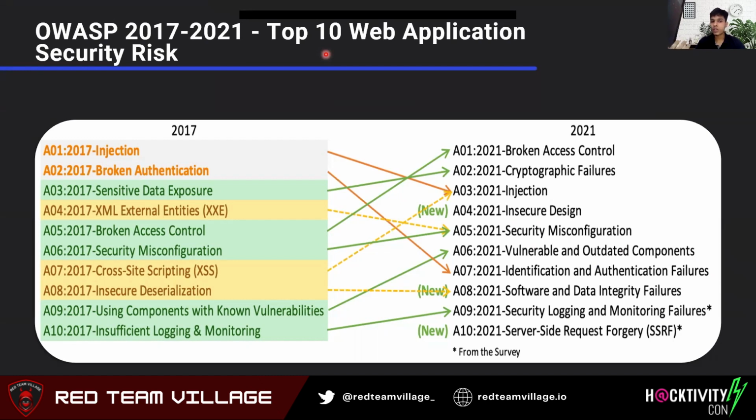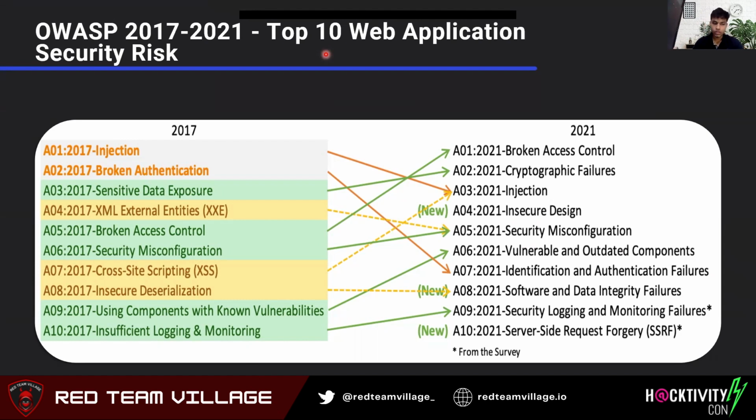So it's a kind of top 10 risks collated into a table. We will be referring to the 2017 version, and we won't be talking about 2021 because when I made the slides, it was not available, or I was not aware of it.